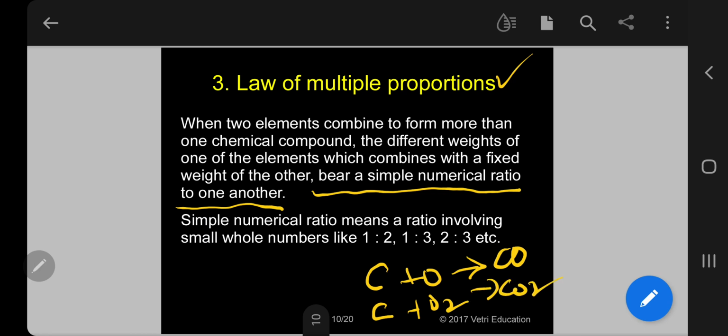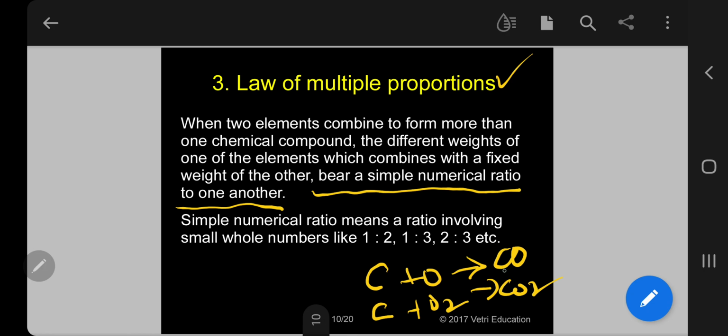See, in both cases two elements combine, but different compounds are forming. So when two elements here, carbon and oxygen, combine to form more than one chemical compound, CO and CO2, carbon monoxide and carbon dioxide, the different weights of one of the elements, oxygen, vary, while carbon is constant, which combines with the fixed weight of the other.